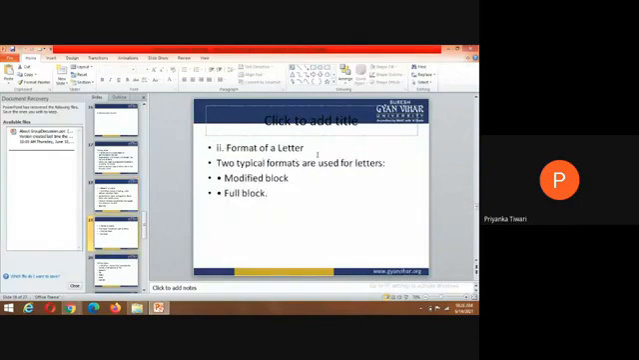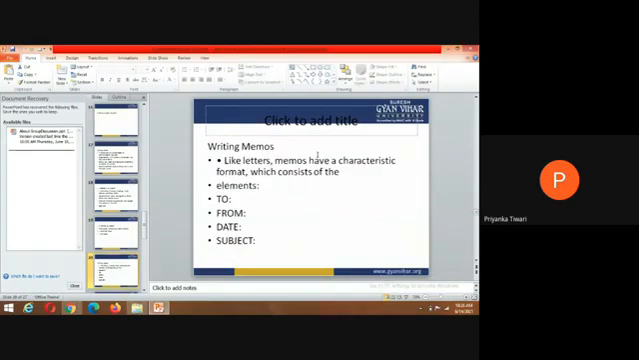Okay, so format of a letter: two typical formats are used for letters, modified block and full block. I told you in my class how to write a letter, full block and modified block, how to start and how to write it. These things should be in your mind. And writing memos: like letters, memos have a characteristic format, because the most important thing in correspondence is that we need to focus on the format. The elements are to, from, date and subject.